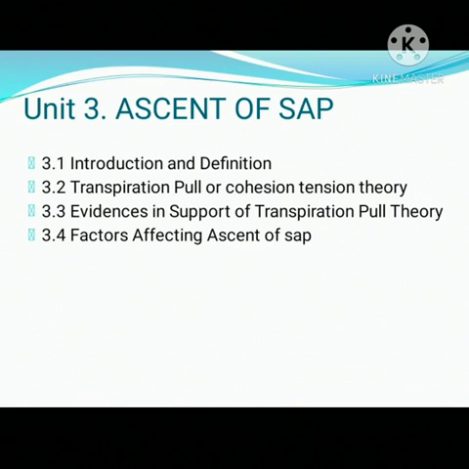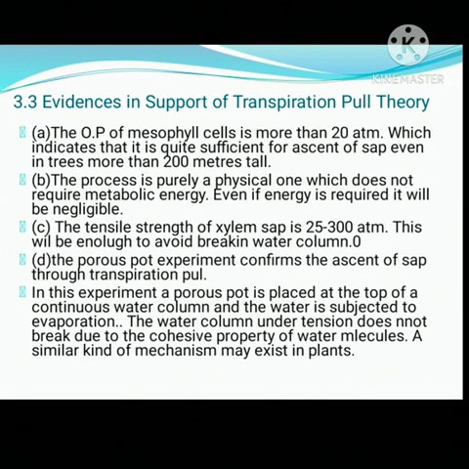So, let's start with the first point, that is evidences in support of transpiration pull theory. Following are some evidences in support of transpiration pull theory. First one, the OP of mesophyll cell is more than 20 atmosphere, which indicates that it is quite sufficient for ascent of sap even in trees more than 200 meters tall.